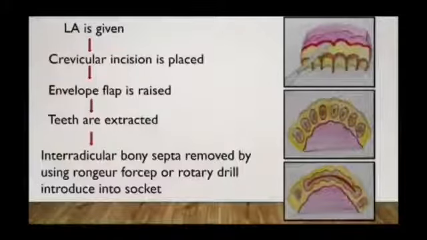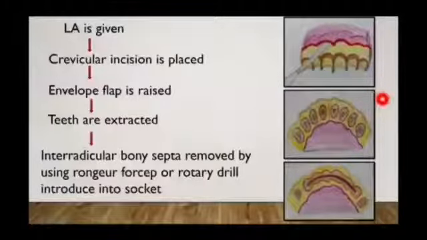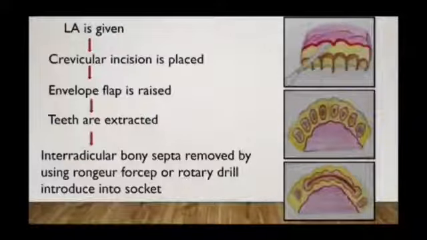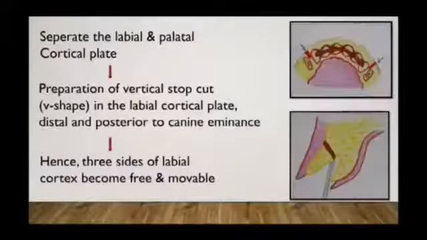After raising the envelope flap, extract the teeth and remove the interradicular bony septa with the help of a bone rongeur and or a rotary drill. Introduce into the socket and separate the labial and buccal cortical plates.